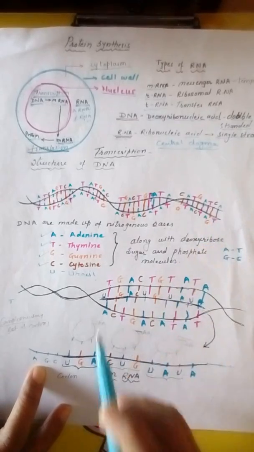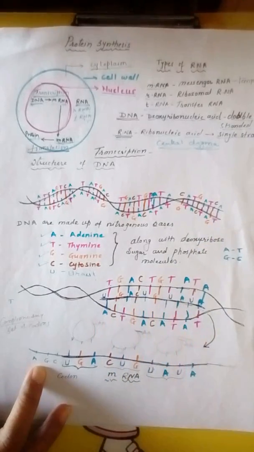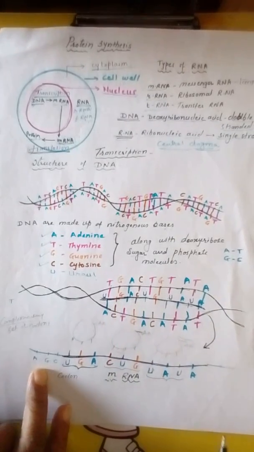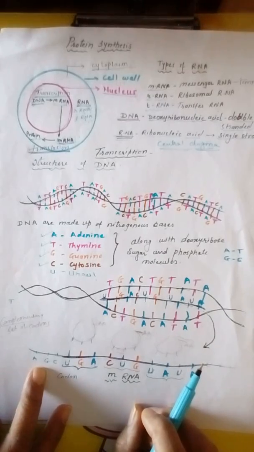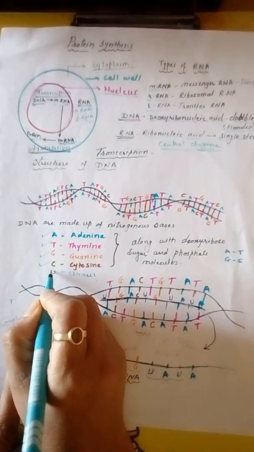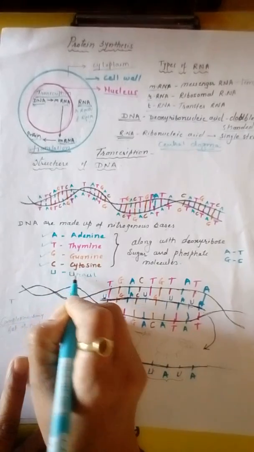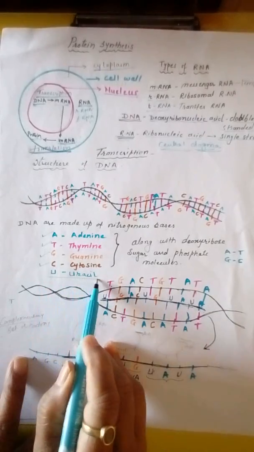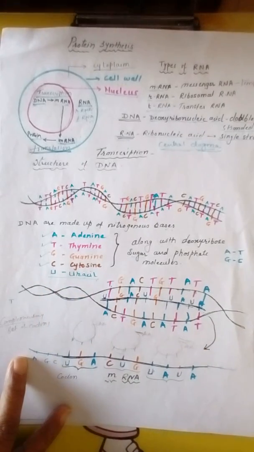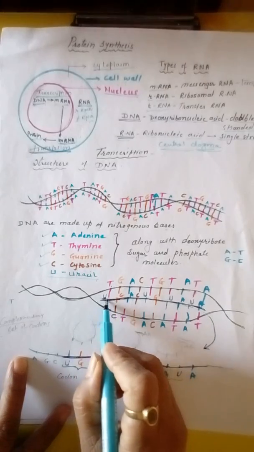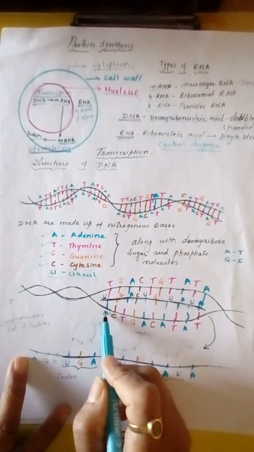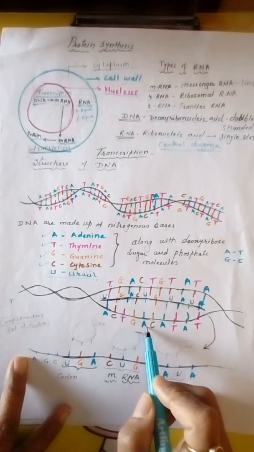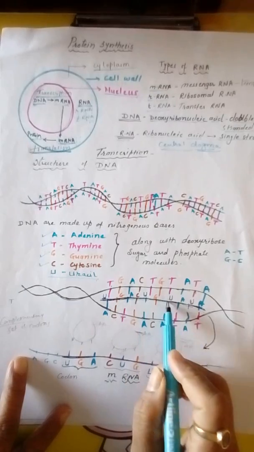Now it is unwound and new mRNA is formed inside it. A new strand is formed inside it. But remember that in DNA thymine is present. Instead of that, in RNA uracil is present. Uracil. Instead of thymine, uracil is present in case of RNA. So here you can see wherever this new strand is formed, A is always paired with U. You can see this is A. It is always paired with U.